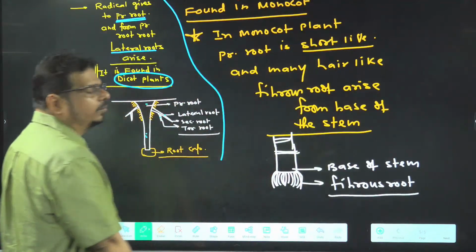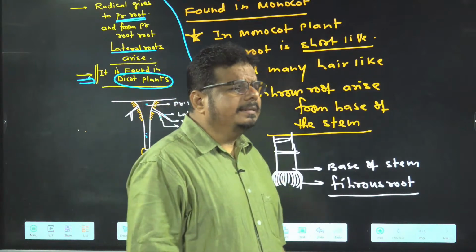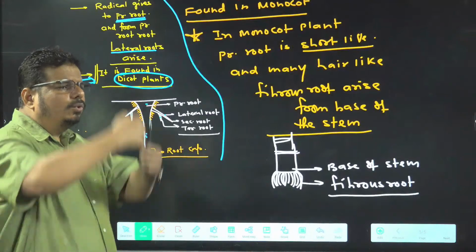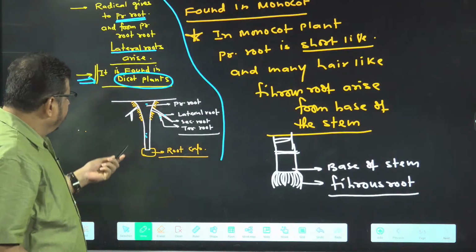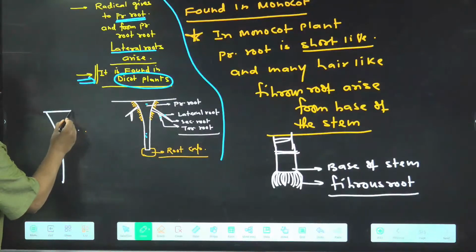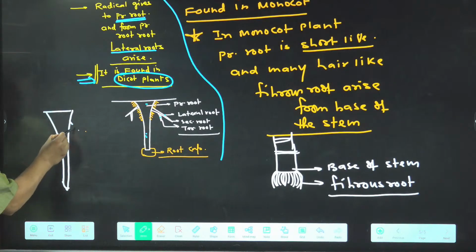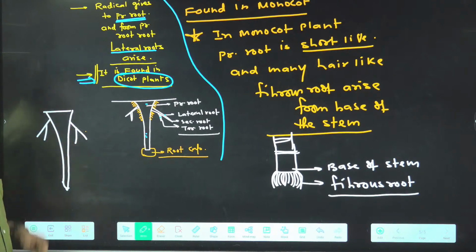These are fibrous roots. So how do you differentiate whether a given plant is a dicot or a monocot plant? One of the methods I am telling you: you unroot the plant. When you find one prominent root, that is the primary root, and from it small secondary and tertiary roots arising like this, this is a tap root system.